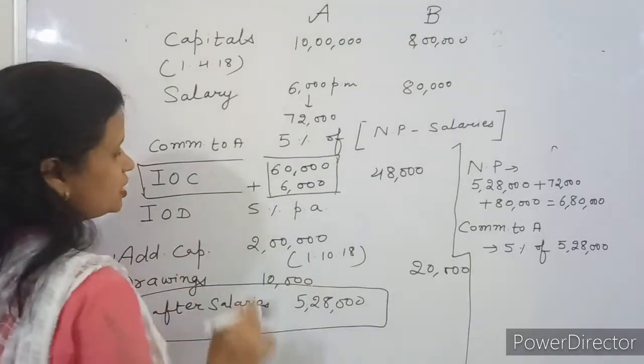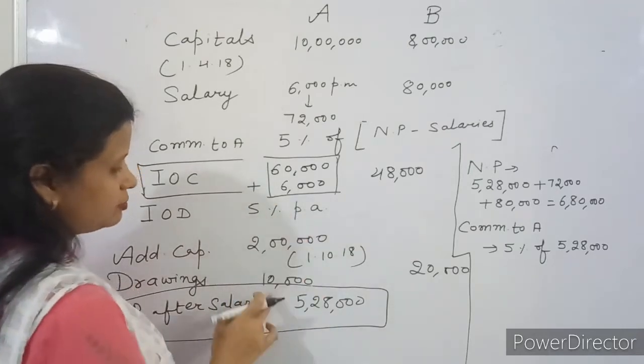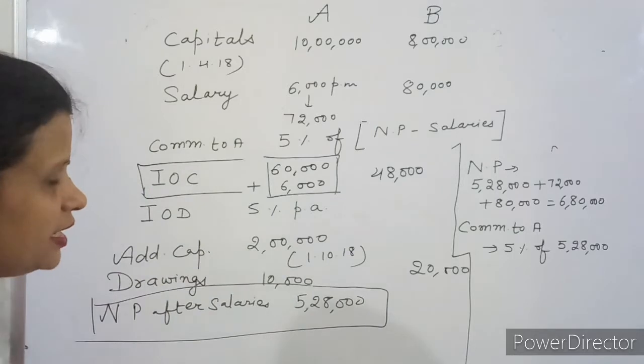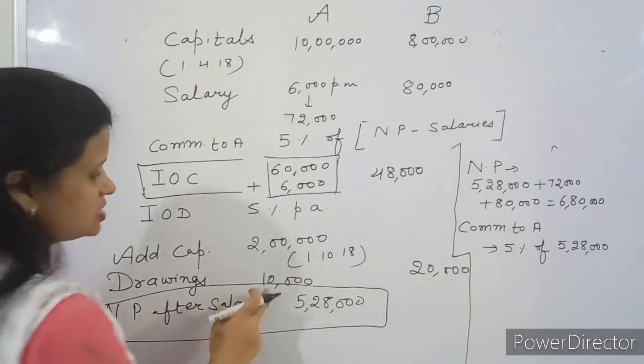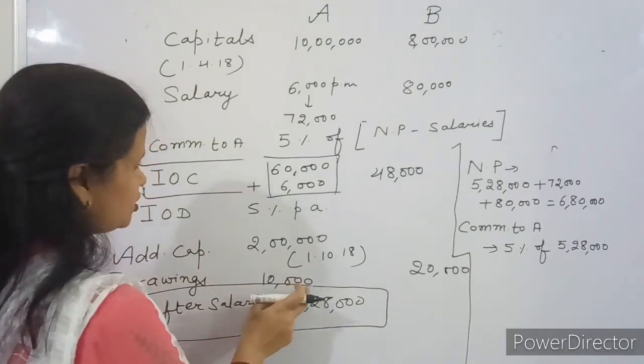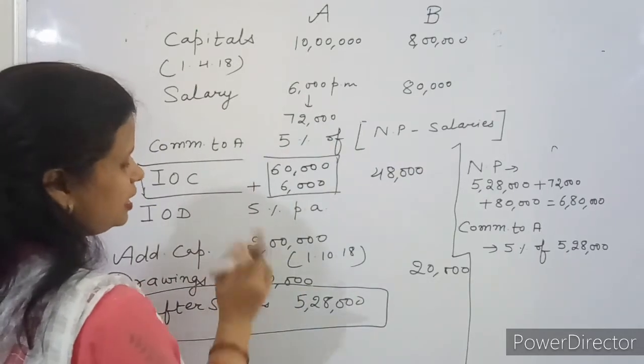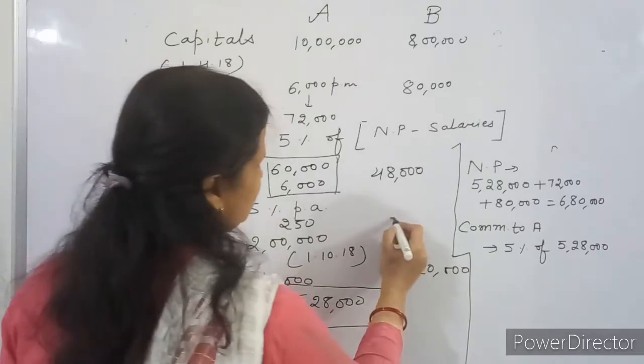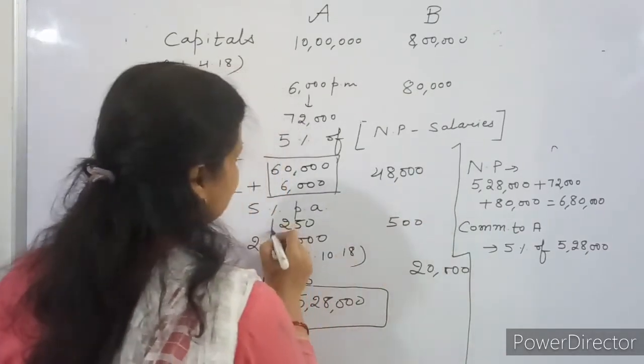Next, interest on drawings, how much? 5% per annum on 10,000, and for how many months will it be calculated? It will be calculated for 6 months. So, what will be the interest on drawings of A? It will be 250, and for B it will be 500. You can calculate.